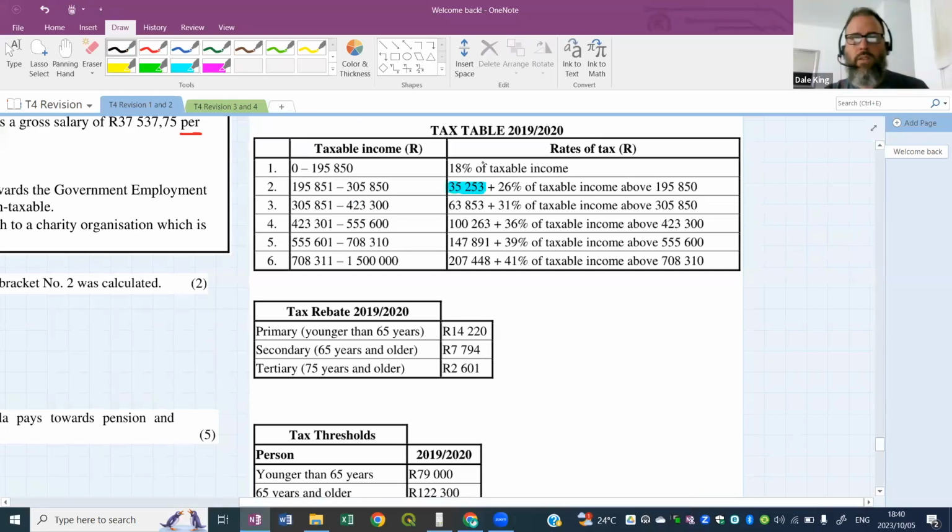I remember talking about this, I think it was to Ben, how we get that value. In fact, it was the end of a lesson and we carried it through to another lesson. Who can tell me where they get that value from? How do they work that value out? Anybody out there that knows this 35,253 in bracket number 2, where does that value come from? Somebody? Is there somebody out there that can help me with this question?